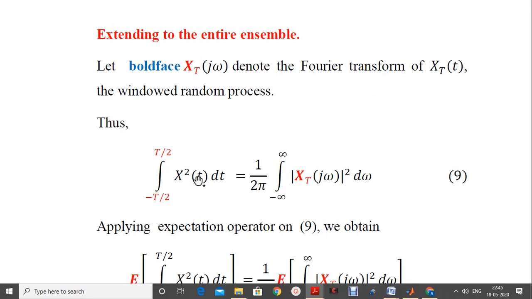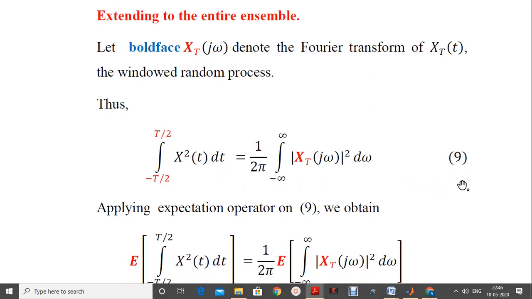We are going to take this LHS is equal to 1 by 2π into again minus to plus infinity |X_T of jω| whole square. In the right hand side you are able to see the red color x_T. So this is nothing but equal to the boldface X_T of jω, which is the Fourier transform of a given time series x_T of t. That time series function, x_T of t, is a WSS random process as discussed earlier. So equation number 9 we have learned now.